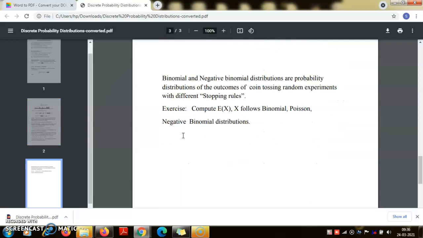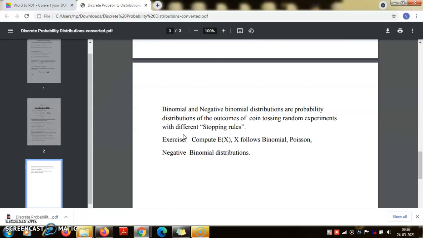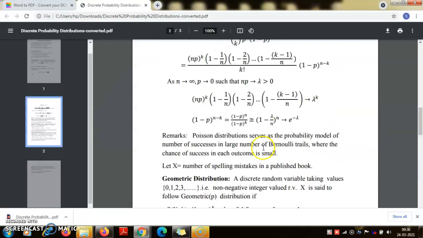So these are some basic probability distributions, and we will have to compute expectations and variances and so on and so forth for these distributions. So this discussion will continue. Please have a look at this now.